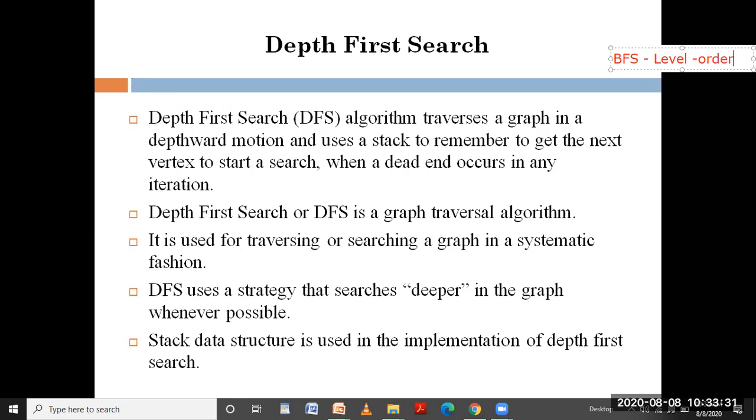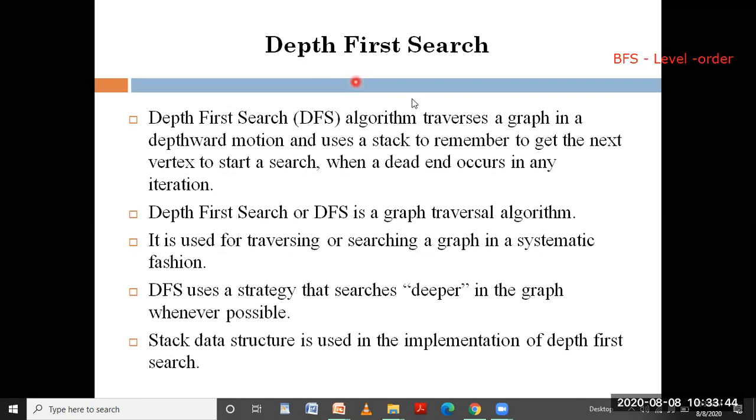And about depth first search. The DFS algorithm is a graph traversal algorithm which works by looking into depth.